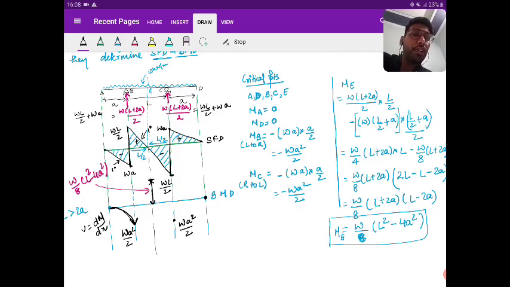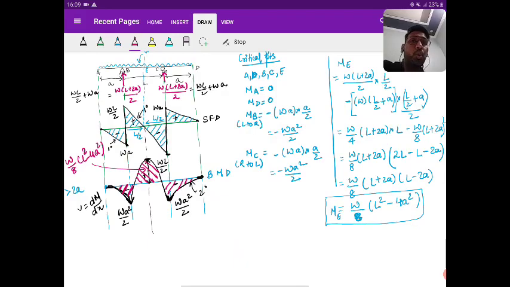Yes or no? Again, look, left and right the slopes are different, so I need to connect upward, so I'm doing it like this. At D the slope is 0, so connect this with a smooth curve. So what is the degree throughout? The degree is 2 degree. Yes or no? So minus, plus, minus. Any doubt? What is the area under the diagram? This and this, then this. This is your bending moment diagram for the case when L is greater than 2A.